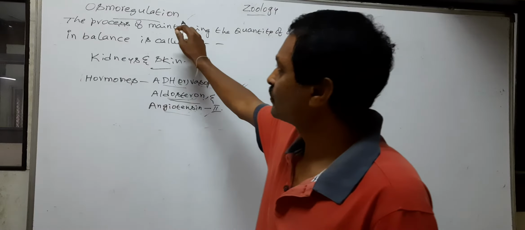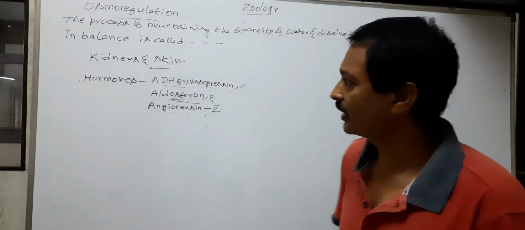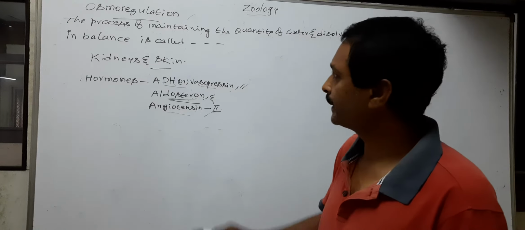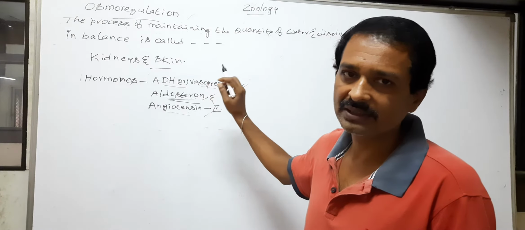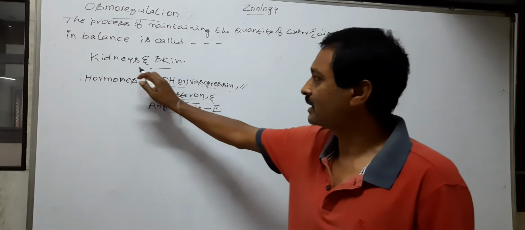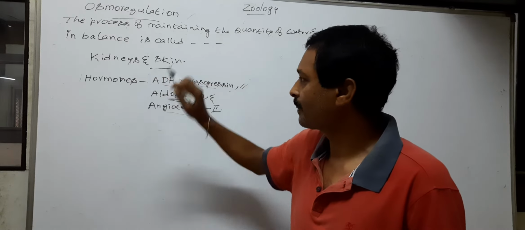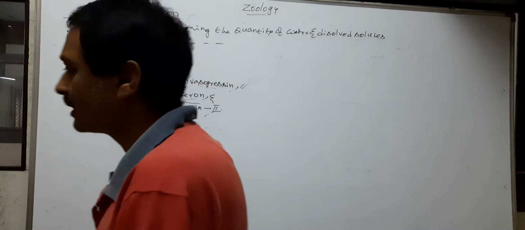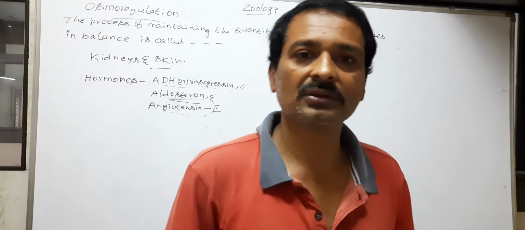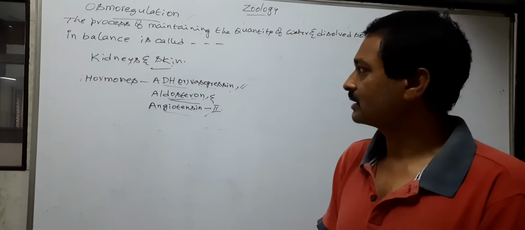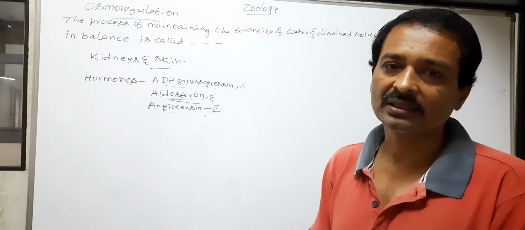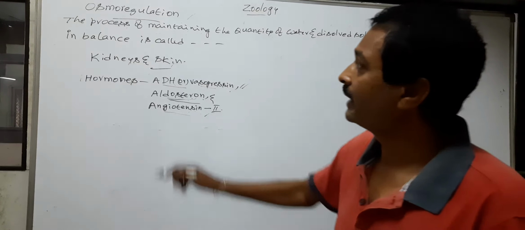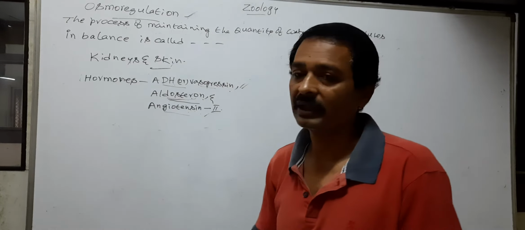So, this is osmoregulation. Osmoregulation is achieved by excretion through organs such as kidneys and skin. The kidneys and skin help in excretion and also maintain osmoregulation.